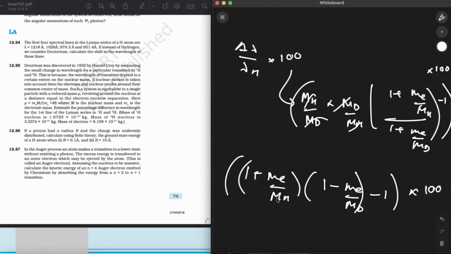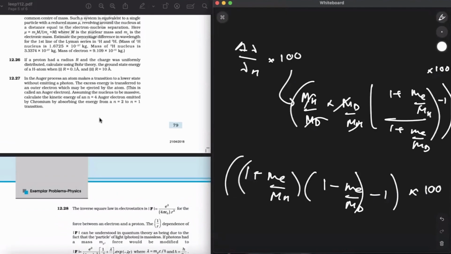So now we are done. You just have to put the values for me, mh, me, md over here and multiply it by 100. Whatever the answer comes, that will be the answer for question number 25.